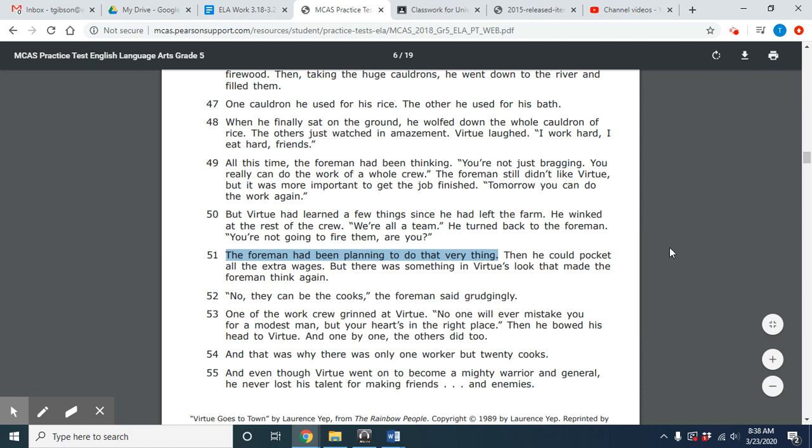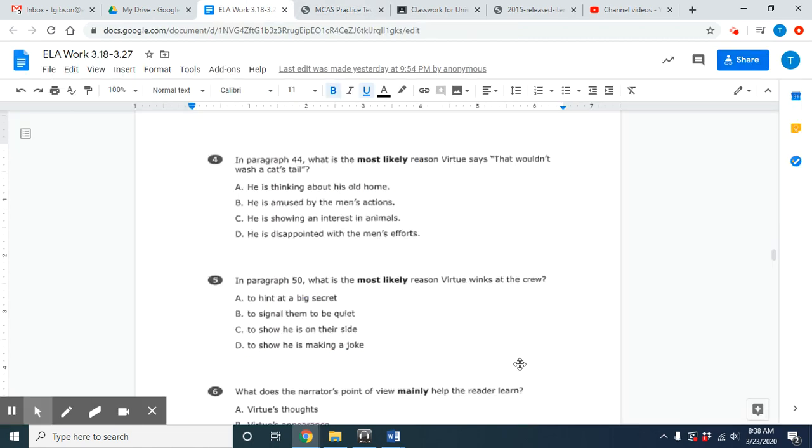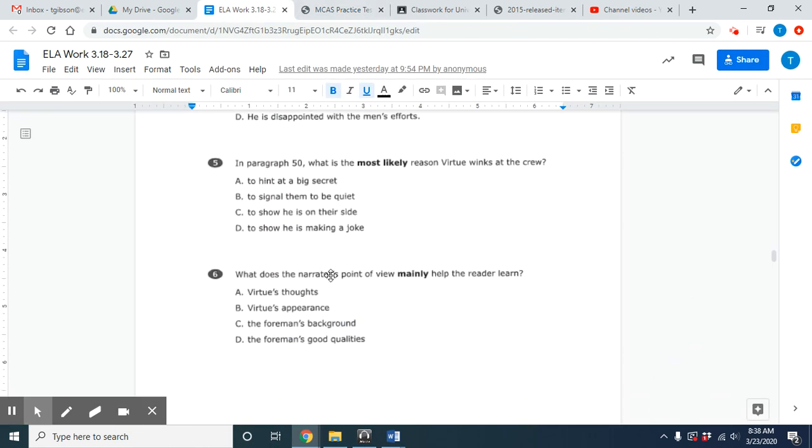All right. Last one. Let's go to 6. What does the narrator's point of view mainly help the reader learn? A. Virtue's thoughts. B. Virtue's appearance. C. Foreman's background. D. Foreman's good qualities. So let's do process of elimination right here, just based off of what we know.